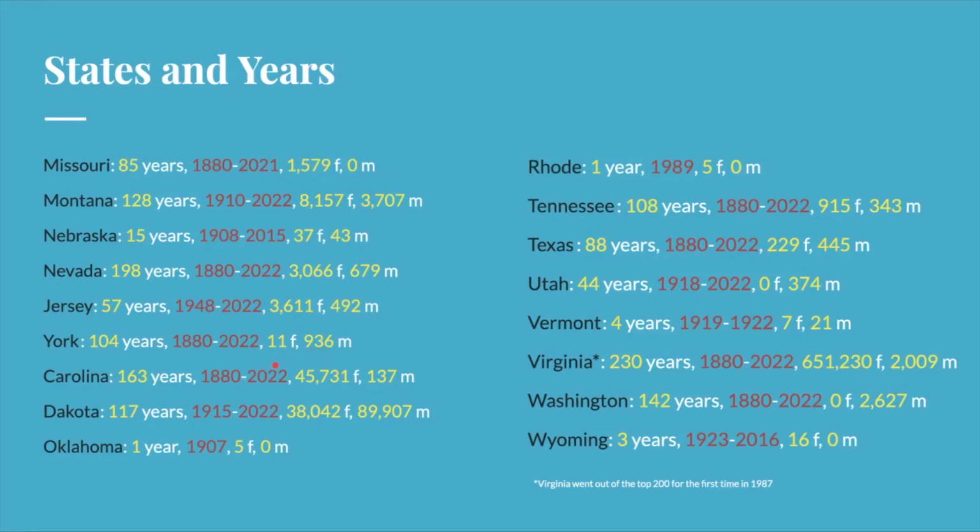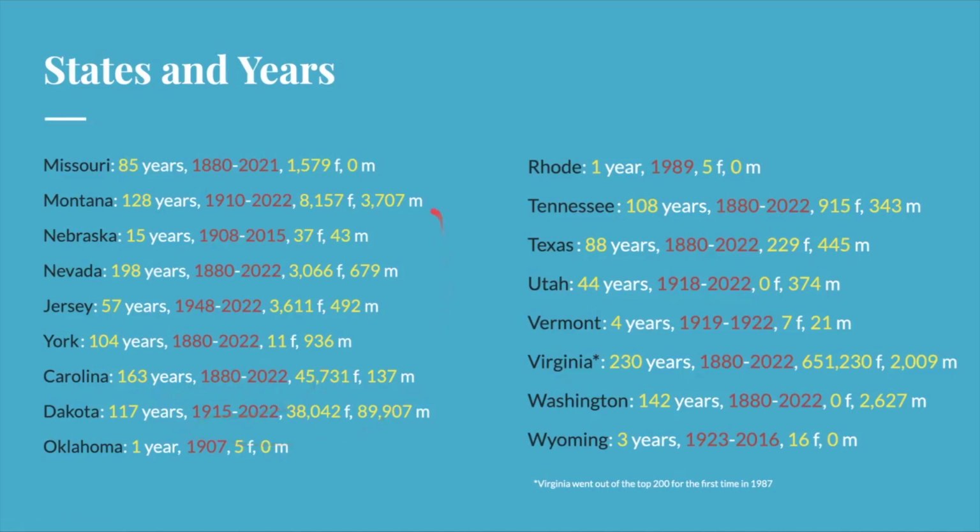And much like Georgia, Carolina has a similar story, where the state Carolina was named after King Charles, and the state was named Carolina, with Carolina being thought of as the feminine form of Charles. I'm not really sure how they got that, but that is where it comes from. So this is another case of not necessarily naming your kid after a state, but naming your kid a name that happens to be a state. And Carolina popped up from the whole span over 163 years with 45,731 girls and 137 boys named Carolina.